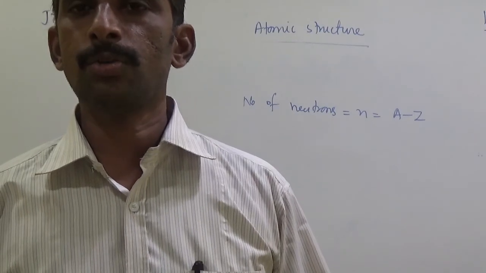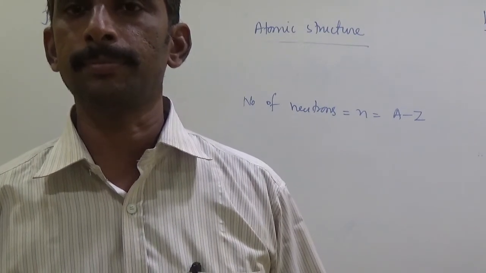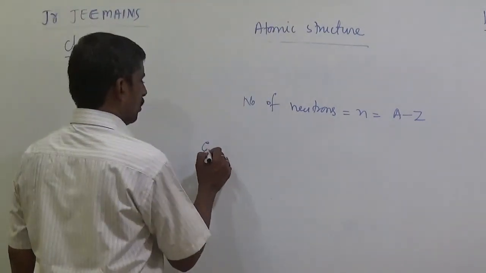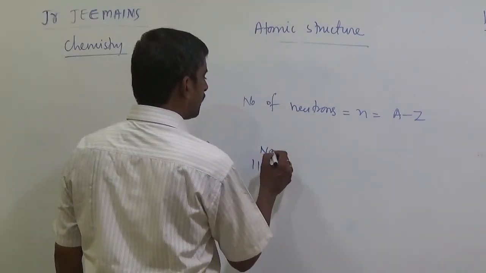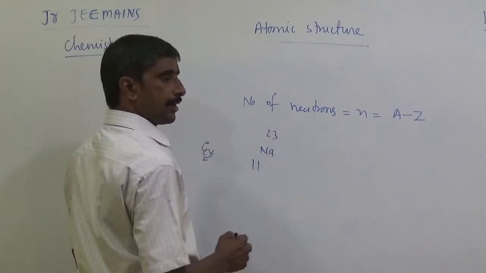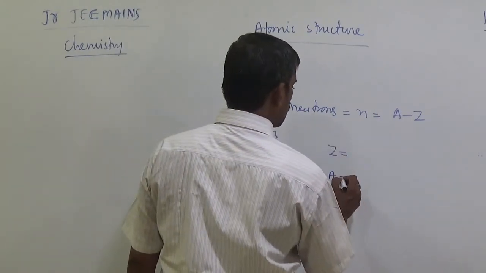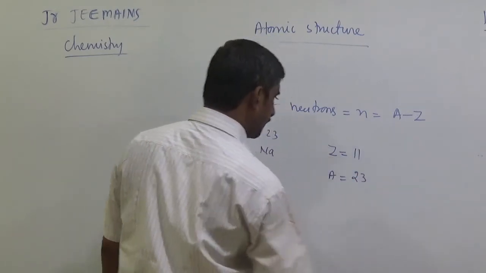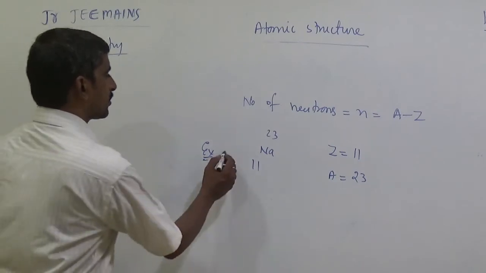Number of protons equal to number of electrons in a neutral atom. Okay. Next, another example: sodium 11, 23. Here atomic number Z, atom mass number A. Here Z is how much? 11. Mass number how much? 23. So this is example 1.